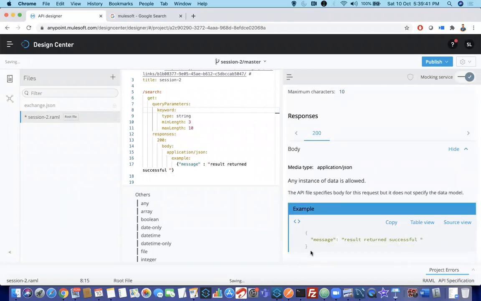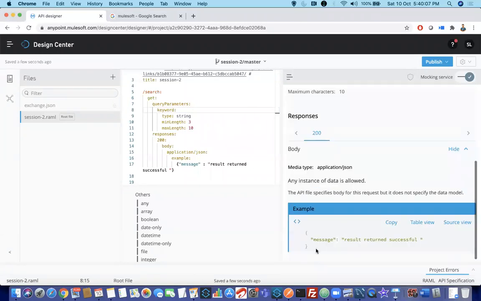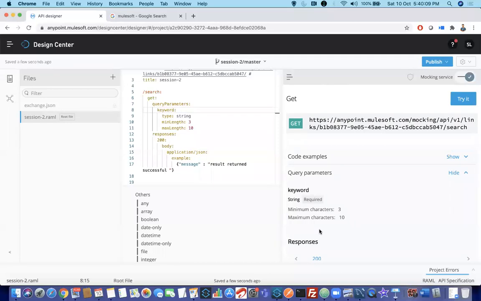And there is a sample example: when we give a request, the sample response will be something like this. Guys, designing of APIs is not actual code implementation. I am stressing again, designing APIs is not actual code implementation. You are creating a specification or blueprint. That means you are saying if you send a request with a keyword of 3 letters, this is the response you will get. If you are not giving it, what will happen? All these things we are just defining.